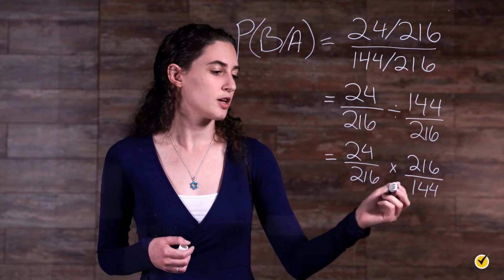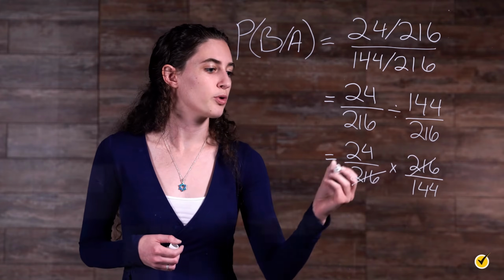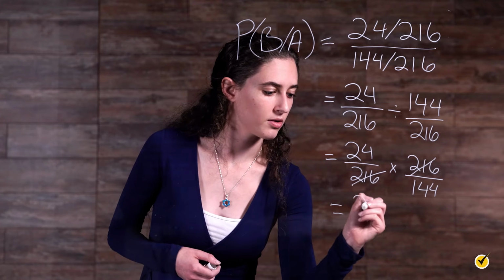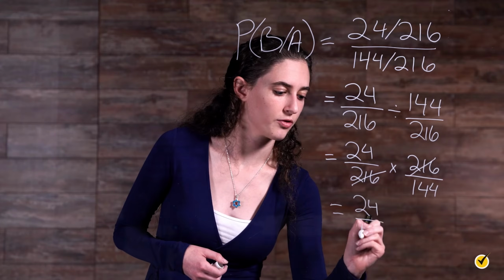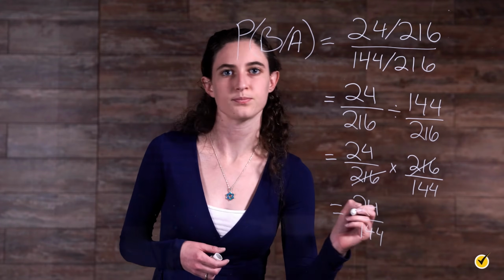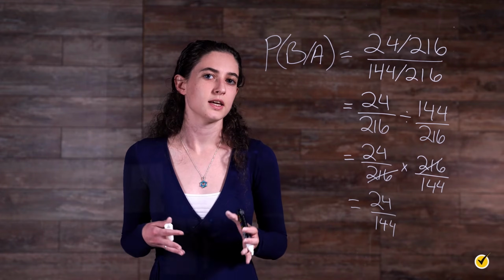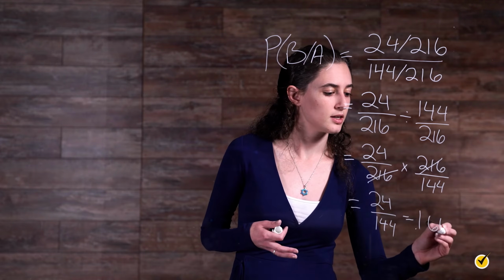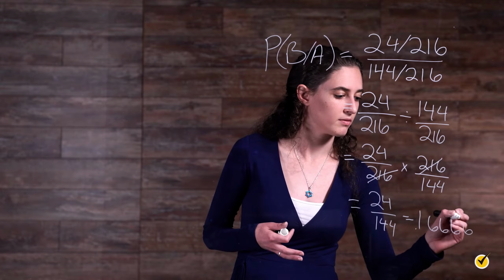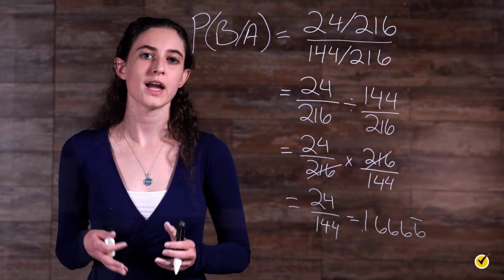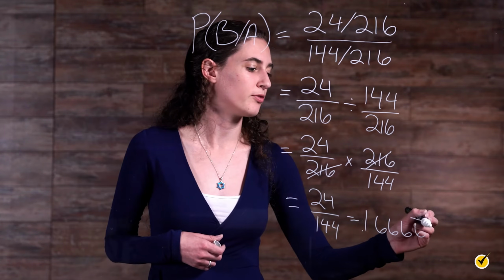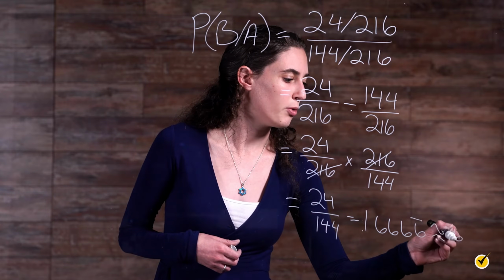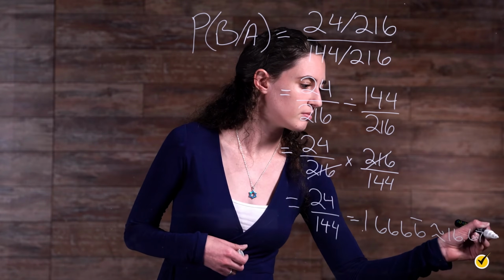The 216s can cross out, so we're left with 24 over 144. We can then divide this to get a decimal of roughly 0.16666 repeating. Or, in percentage form, that would be roughly 16.67%.